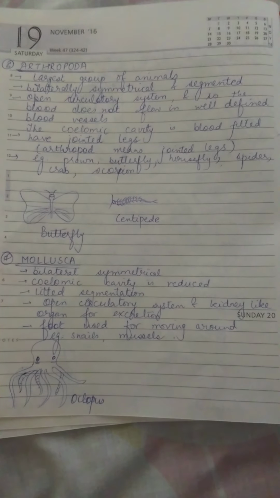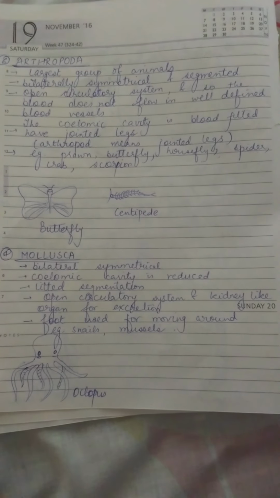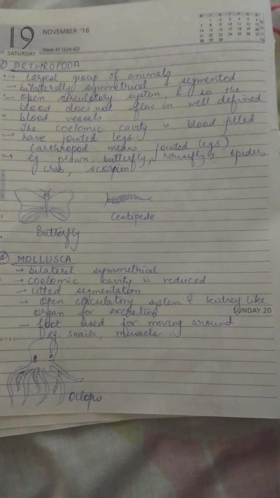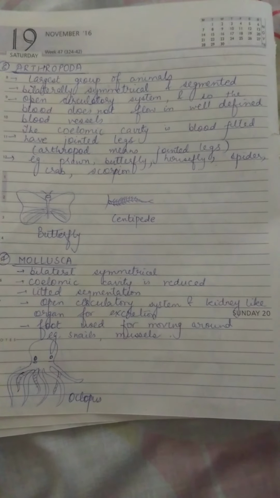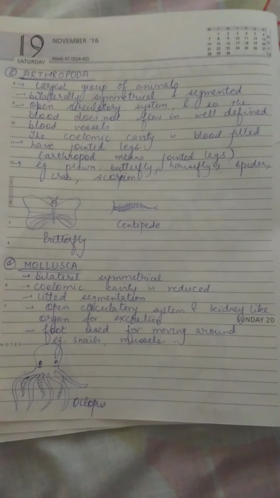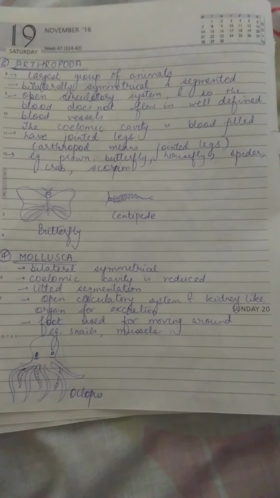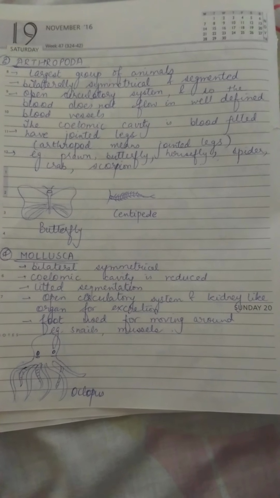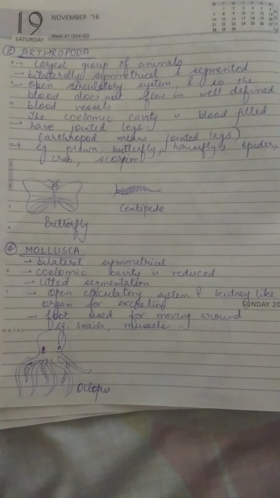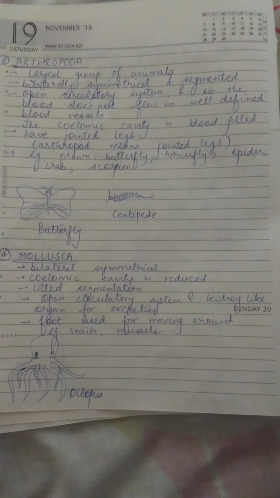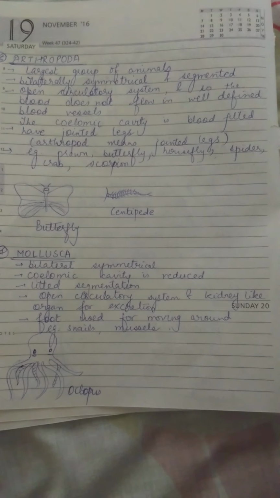They are also bilaterally symmetrical and segmented. They have an open circulatory system, so the blood does not flow in well-defined blood vessels. There is an open system, blood can flow in any direction. The coelomic cavity, the cavity inside the body, is blood filled because they have the open circulatory system. They have jointed legs. The word Arthropod itself suggests jointed legs.